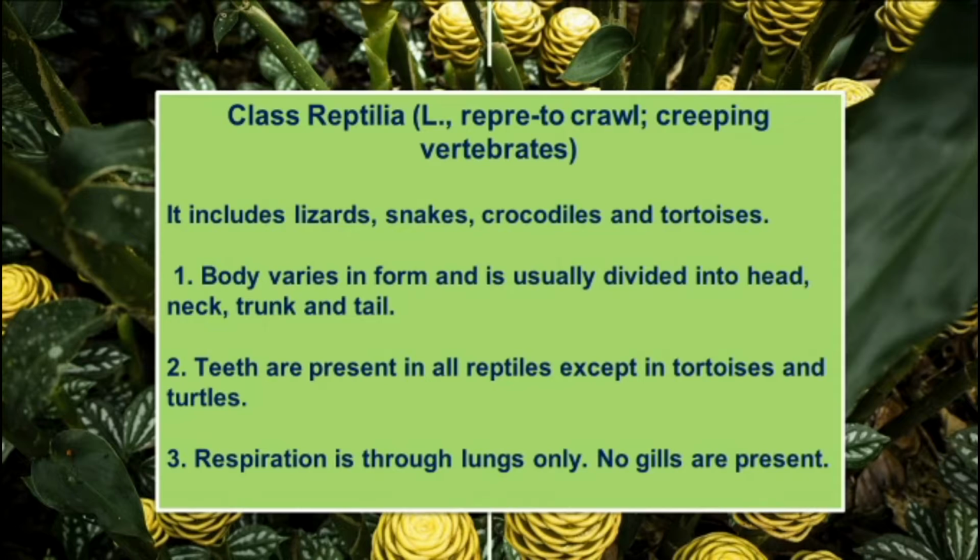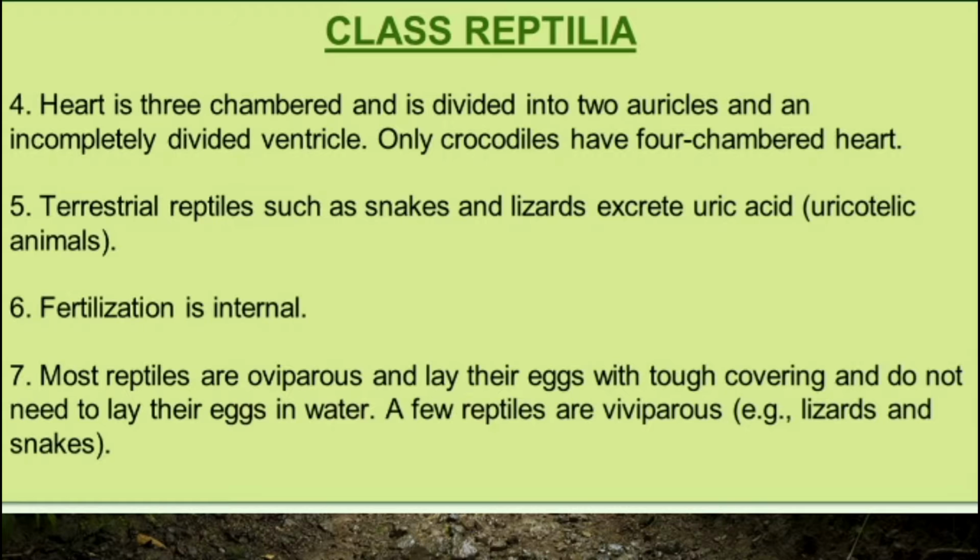Next point, respiration is through lungs only. No gills are present here. The heart is three-chambered and is divided into two auricles and an incompletely divided ventricle. So it is a three-chambered heart.